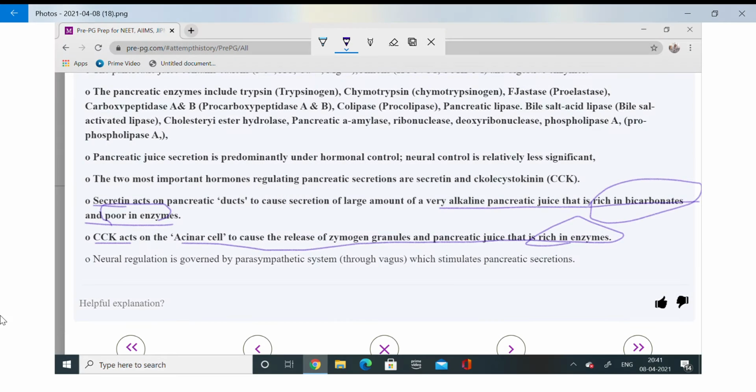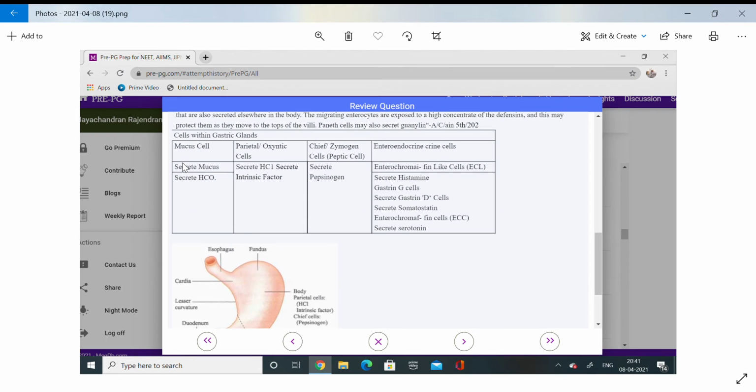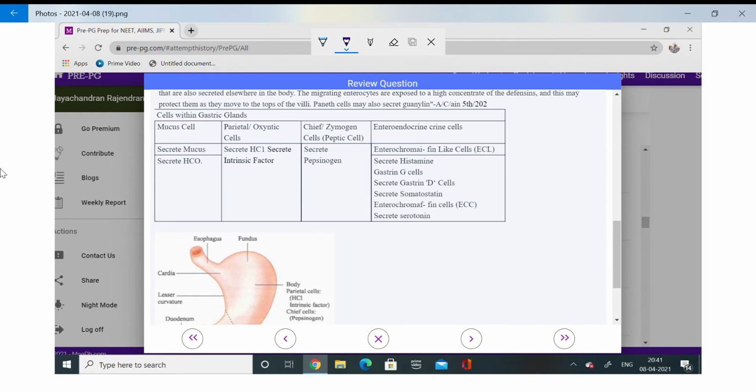Right, so you can see the cells within the gastric glands. You have mucus cells, this will come up afterwards also. Parietal or oxyntic, both are the same name. Mucus cells secrete mucus and HCO3 minus also, and parietal cells produce HCl and intrinsic factor.